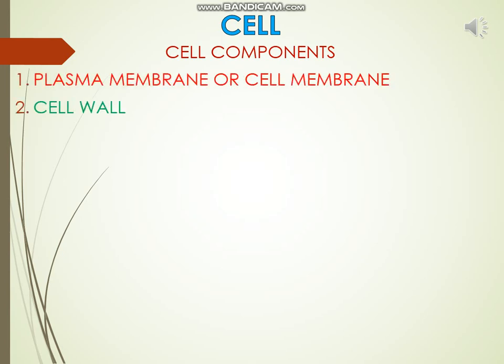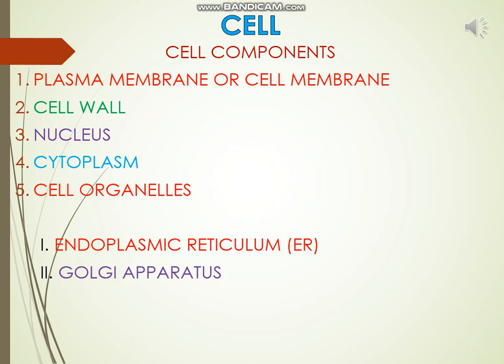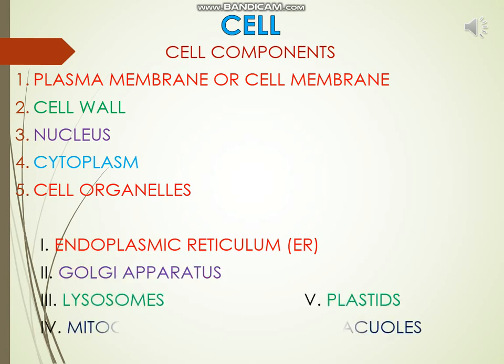All activities inside the cell and interactions of the cell with its environment are possible due to these features, like plasma membrane or cell membrane, cell wall, nucleus, cytoplasm and cell organelles. Cell organelles include endoplasmic reticulum, Golgi apparatus, lysosomes, mitochondria, plastids, vacuoles.